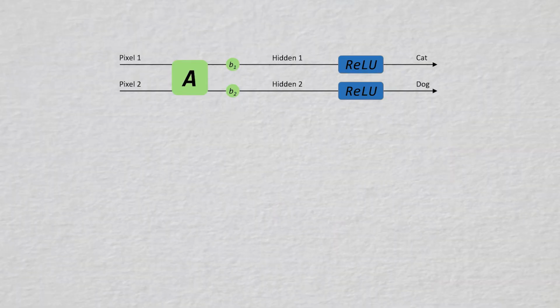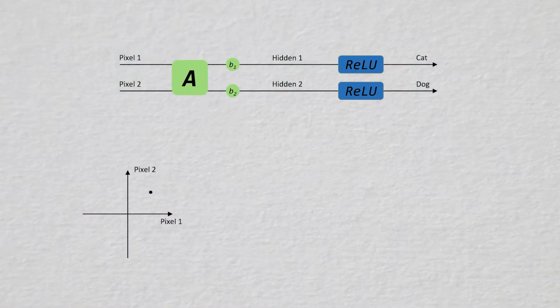As you can see, this classifier consists of an affine layer in light green, followed by a ReLU activation layer. At the end, the network has two output neurons, each corresponding to one of the two categories. As every layer in this network has two neurons, we can represent them in a 2D plot. For instance, here, if we associate the intensity of the first pixel to the x-axis and the intensity of the second pixel to the y-axis, then we can represent an input picture as a point on this graph. For instance, this point here.